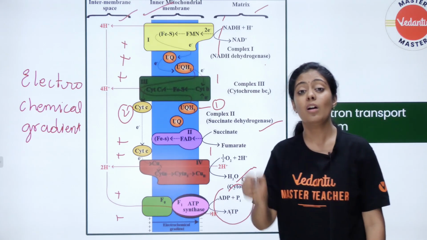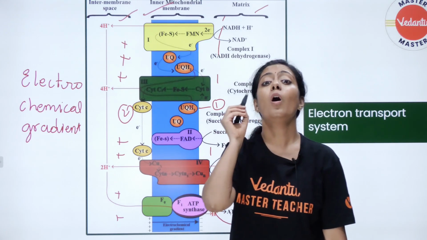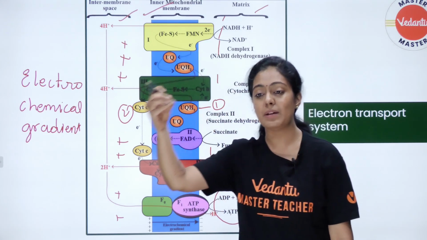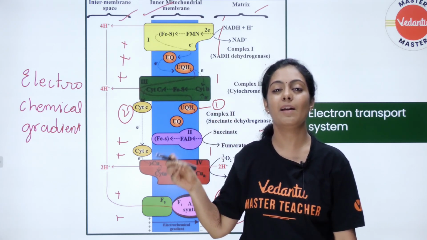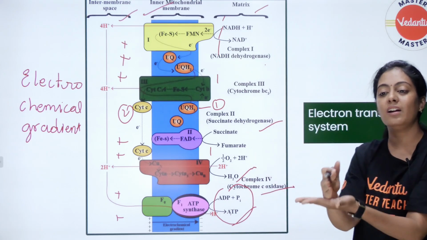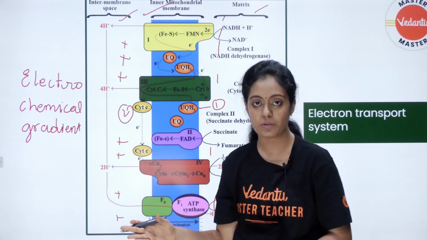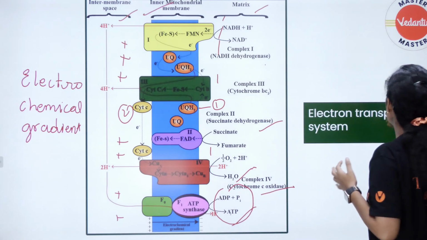This is what we call oxidative phosphorylation. Or you can also call it ATP synthesis. So this process marks the end of your cellular respiration. Okay, now let's see more clearly how this ATP synthesis happens.